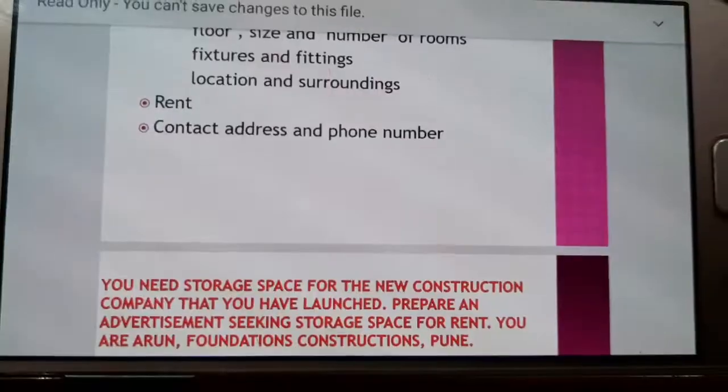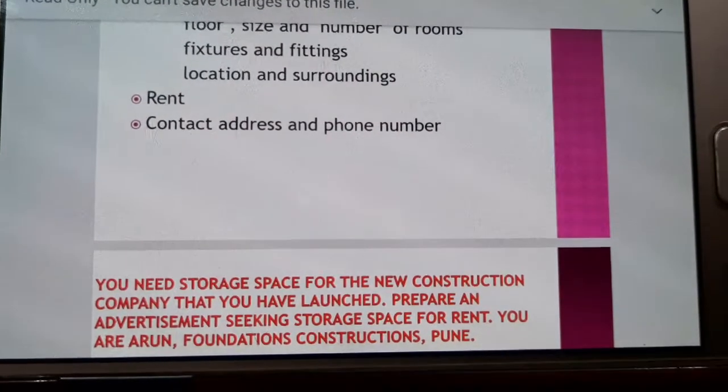Then in the next point, there should be type of accommodation. Means floor, number of rooms, size of rooms, other facilities, fixtures, fittings, location, surroundings. Then about rent and at last contact address. So these are all about the advertisement for rent.